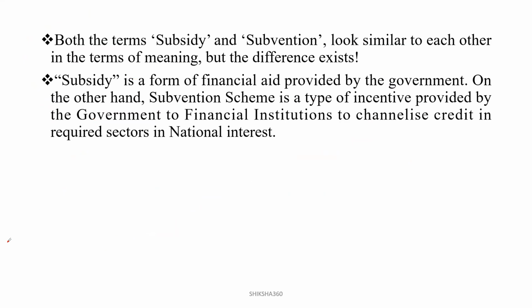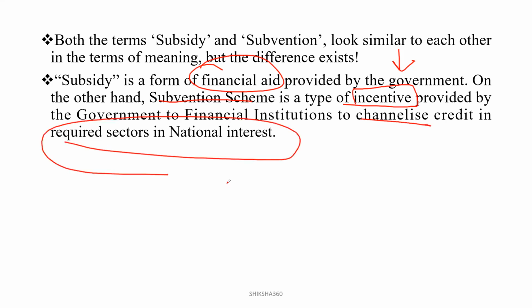Both the terms, subsidy and subvention, look similar in meaning, but a difference exists. Subsidy is a form of financial aid provided by the government. On the other hand, a subvention scheme is a type of incentive. If you pay your loan well, the government will give you some incentive, provided to the financial institutions to channelize credit in required sectors in the national interest.